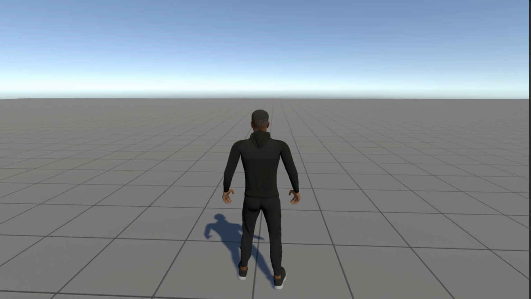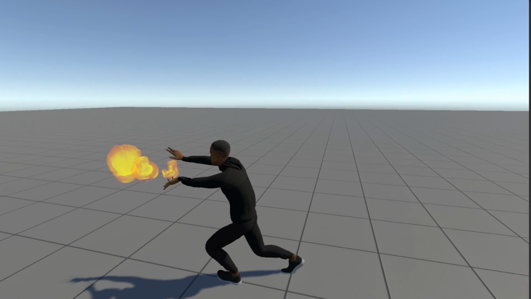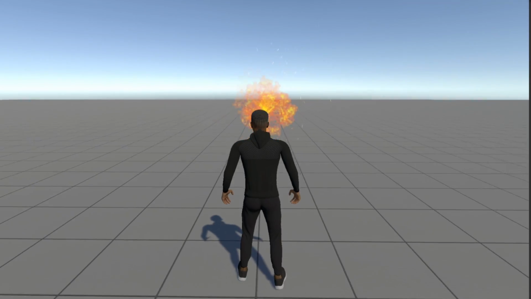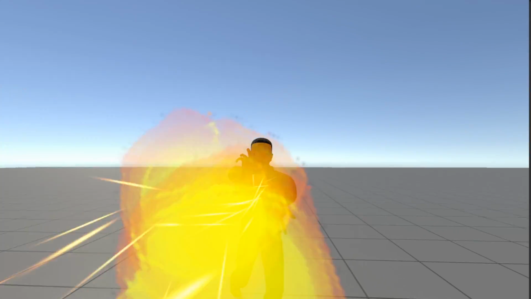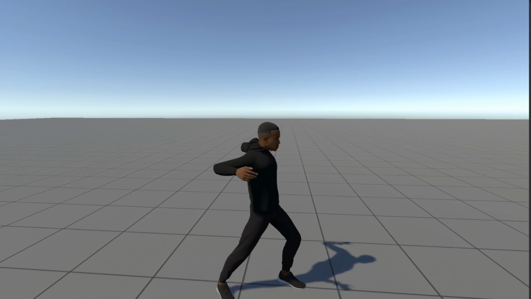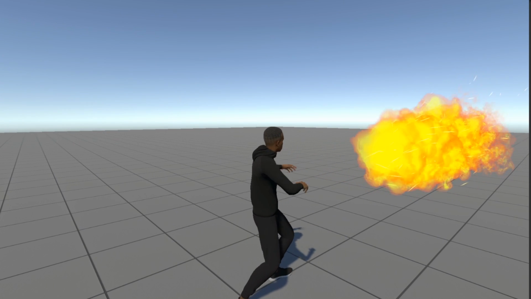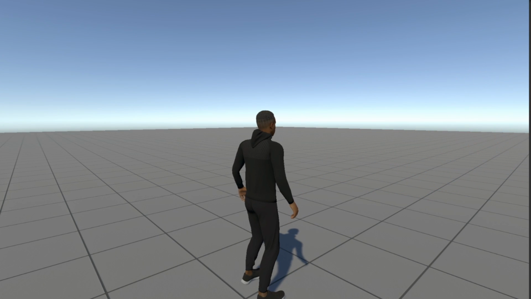Okay, so we are in the game and I'm going to show you the animations that I have done. So you can go ahead and press number 2 and I will create this sort of like flame coming out of their hands. I think it's really awesome and it works really well with the animation. You have it from the front, and this will do damage to enemies and to anything because it's got the collision thing that I talked about earlier.